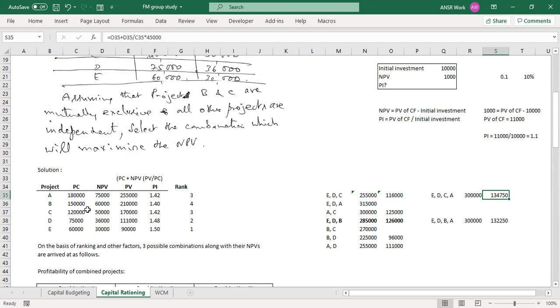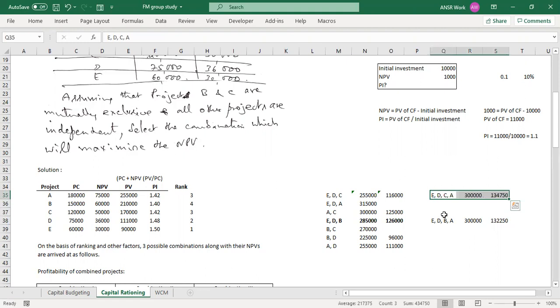What happened is, when you are going for proportions, PI is the best one. Go for PI, because in PI the ranking is in such a way that with less amount of investment, you are getting more return. If you can do proportion, always go for PI. That will give you the highest. I'm telling you, this combination will be the highest. Nothing else will be more than this. EDC and A, this should be the highest.